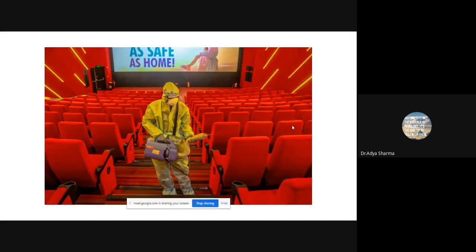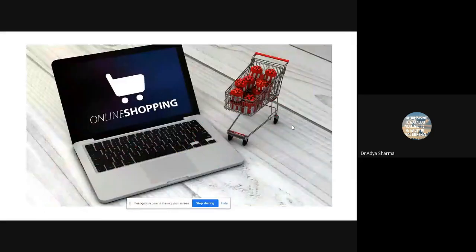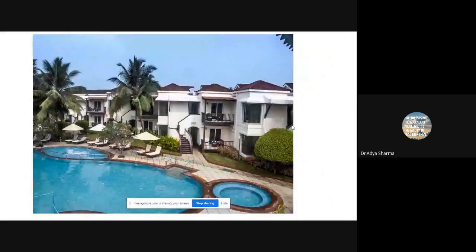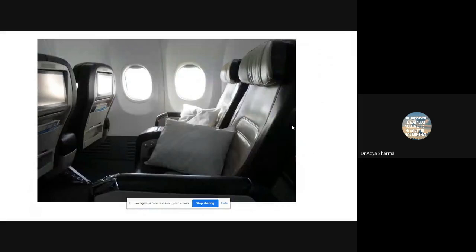And therefore, the most important thing, have you understood what I'm trying to say, whether I'm talking about cinema halls or online shopping or hotels or the airlines. Let me now represent these examples to you with a little more description. So the person who paid only 4,000 for that price from Delhi to Pune, he or she had booked the ticket 2 months in advance.